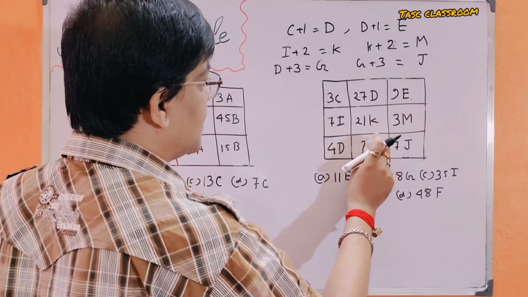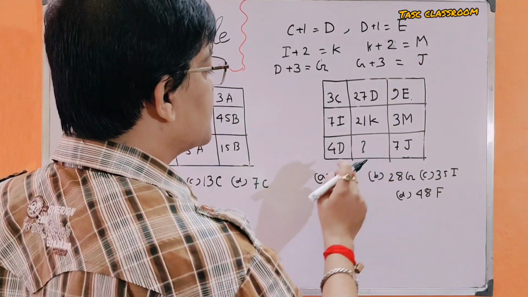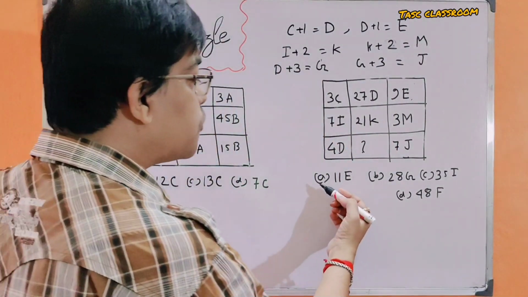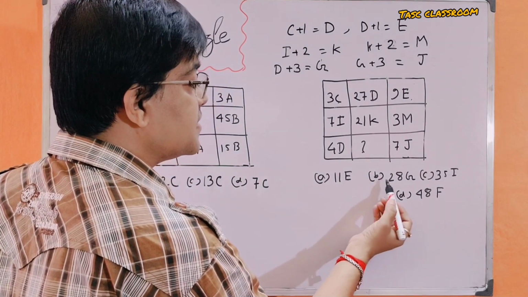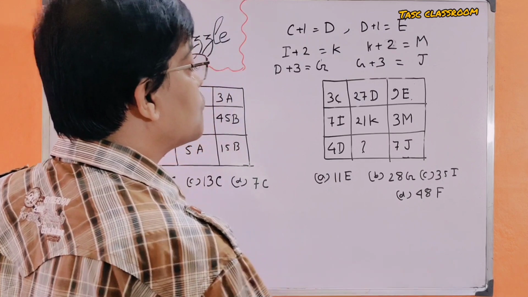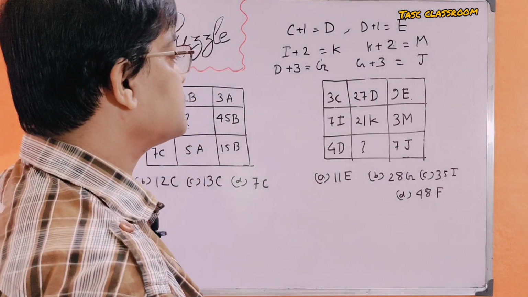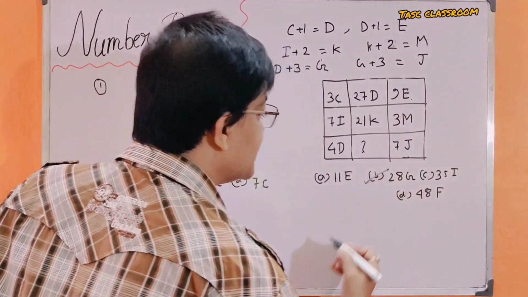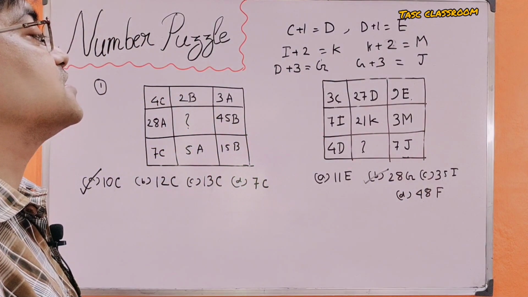It will be answer with G terms. Now there are four options: 11E, 28G, 35I and 48F. Now the answer is surely 28G.